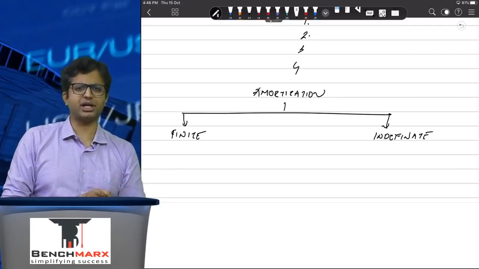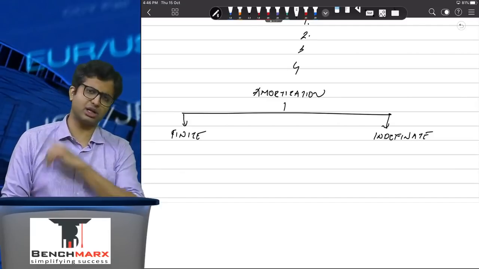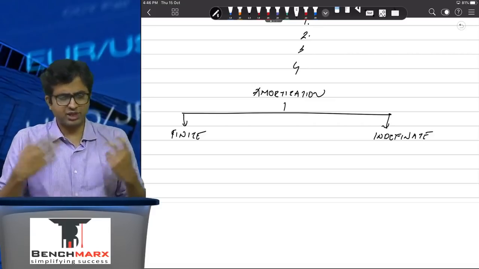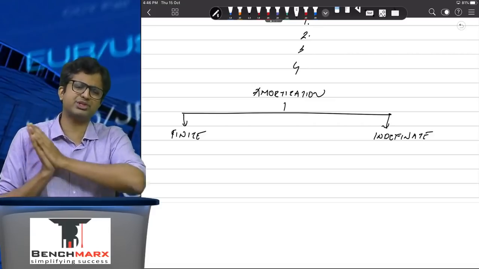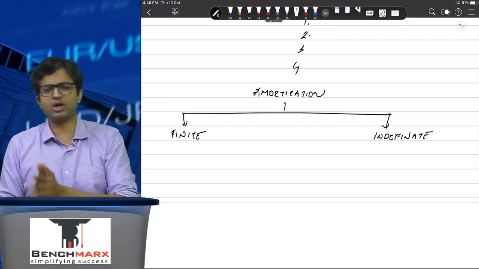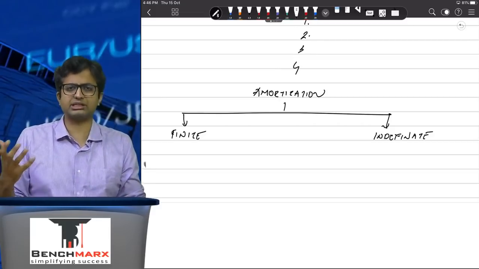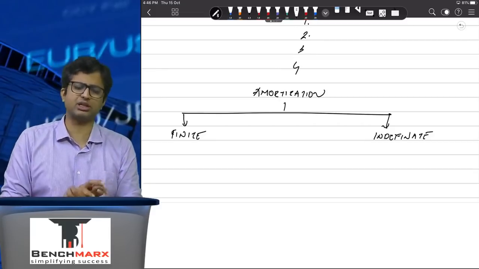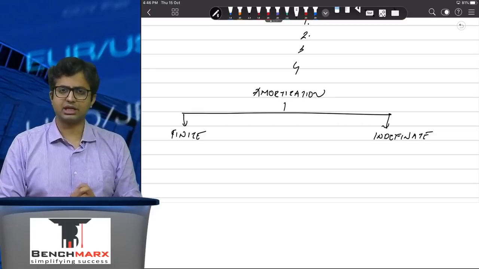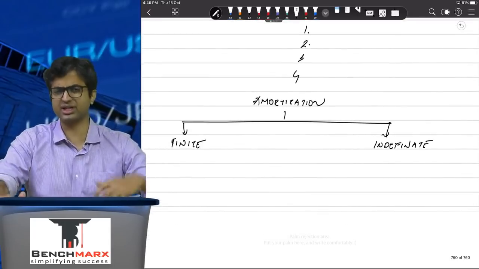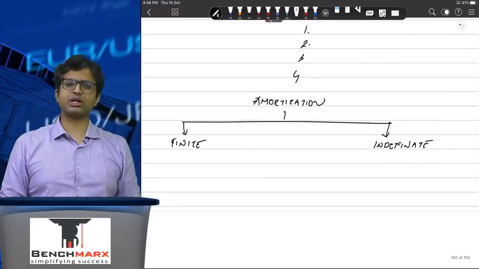For assets having a finite life, if you can prove that the life is greater than 10 years, then you can. But from an exam perspective, we will generally take the life or 10 years, whichever is shorter, because unless otherwise given, we will assume that the maximum possible life is 10 years. This is about intangible assets.